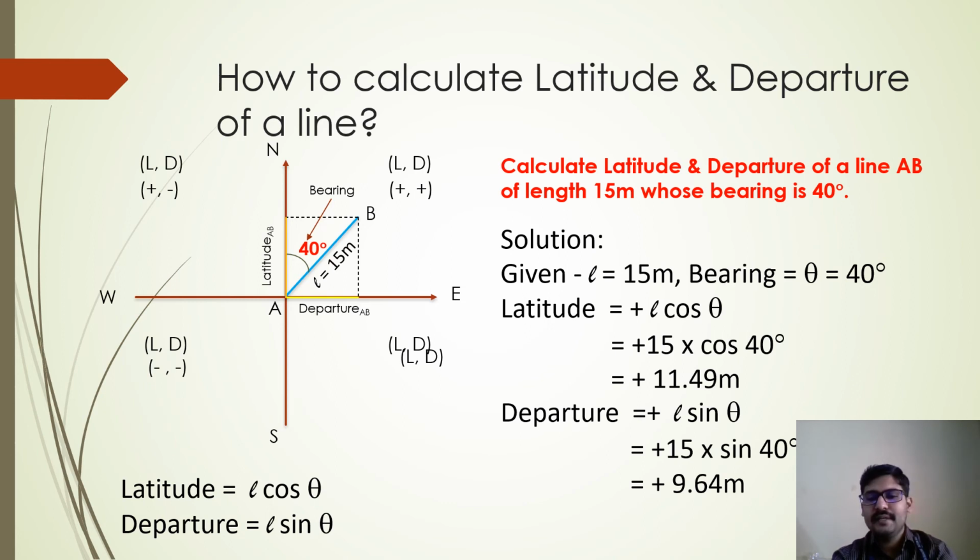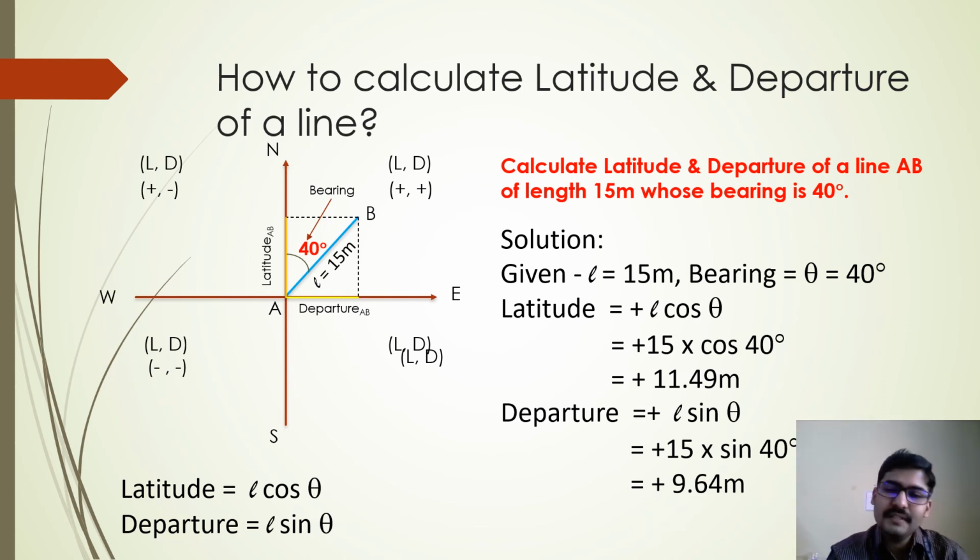So here I have written plus L cos theta, plus L sin theta. You can see the given data: length 15 meter and bearing theta is 40 degree. The formula for latitude is L cos theta, where L is the length of the line, given as 15 meter, and theta is the bearing of the line, which is 40 degree.